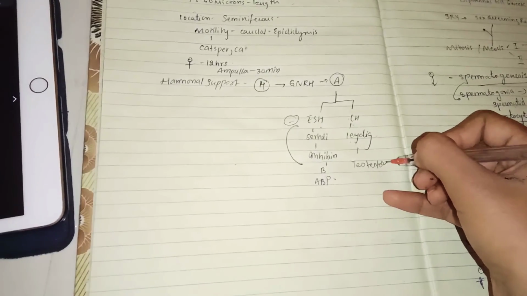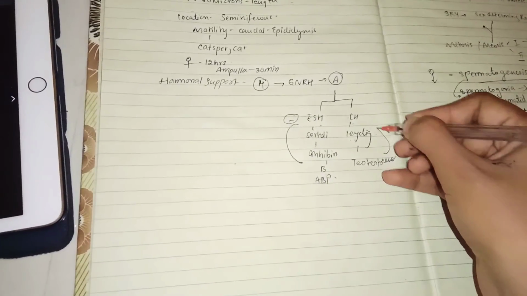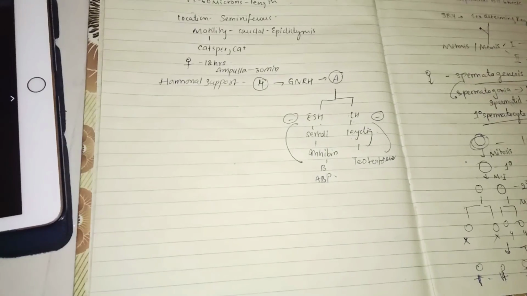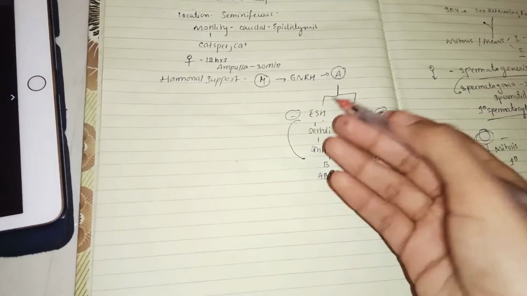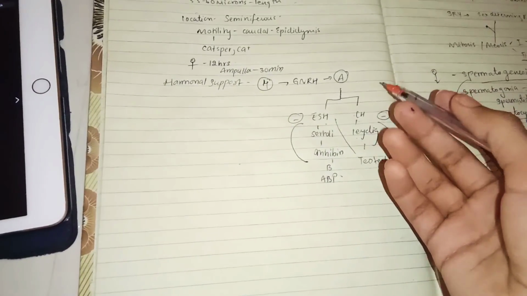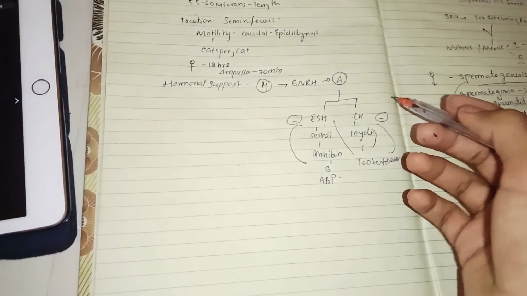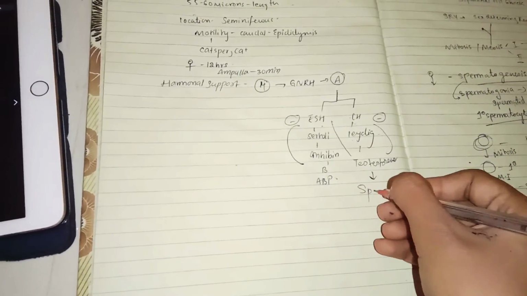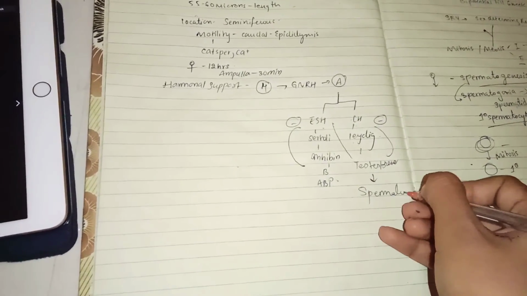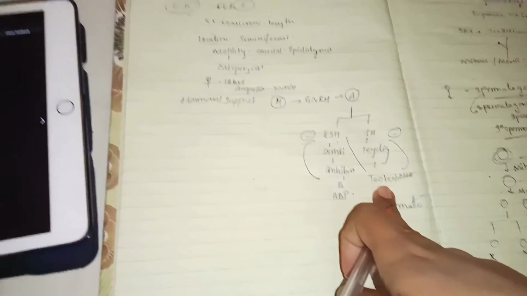This testosterone in turn has a negative feedback on luteinizing hormone. Actually, testosterone is not formed only by the LH effect, even FSH and LH are all factors. So finally, it is by this testosterone that our spermatogenesis process is taking place. Okay, so testosterone is important.